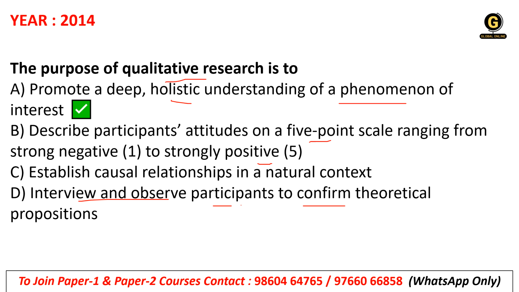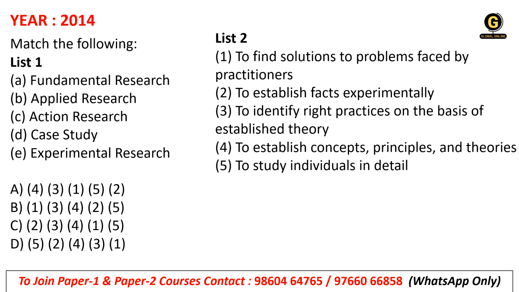Describing participants' attitude on 5 points. Okay, the number is there, so it will be quantitative. Establish causal relationship in natural context. That is also correlational. Okay. Interview and observe participants to confirm theoretical propositions. That is also not a correct one. So option A is correct. Next question is about match the following.